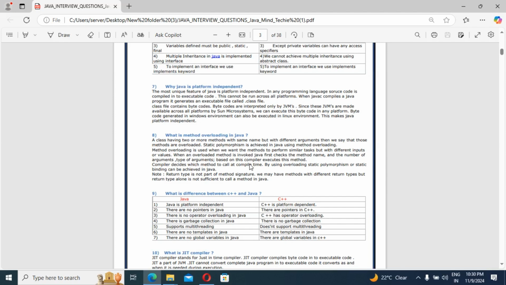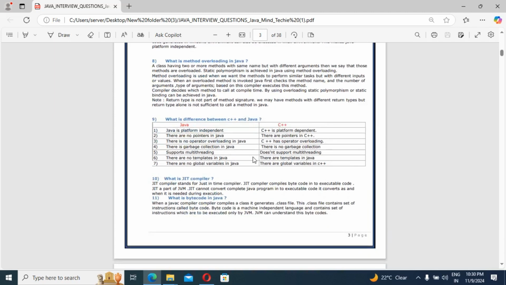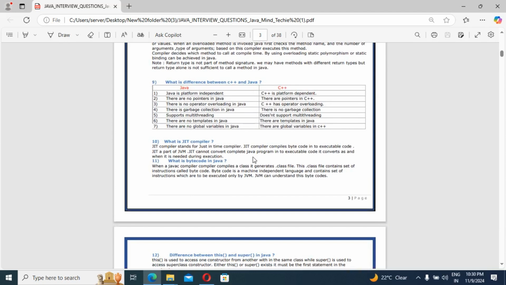Also we can say a static binding. Good. So this question already I have explained. So guys, the next question: what is the difference between C++ and Java? This is all the differences. We can read one more time here.